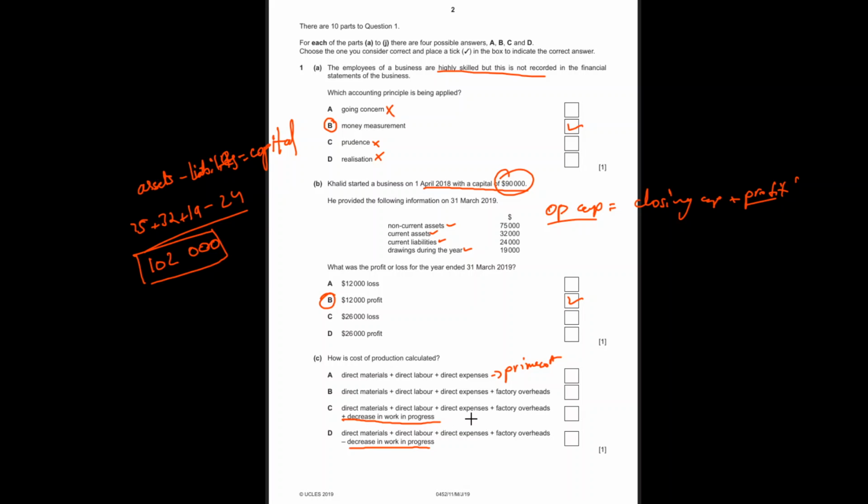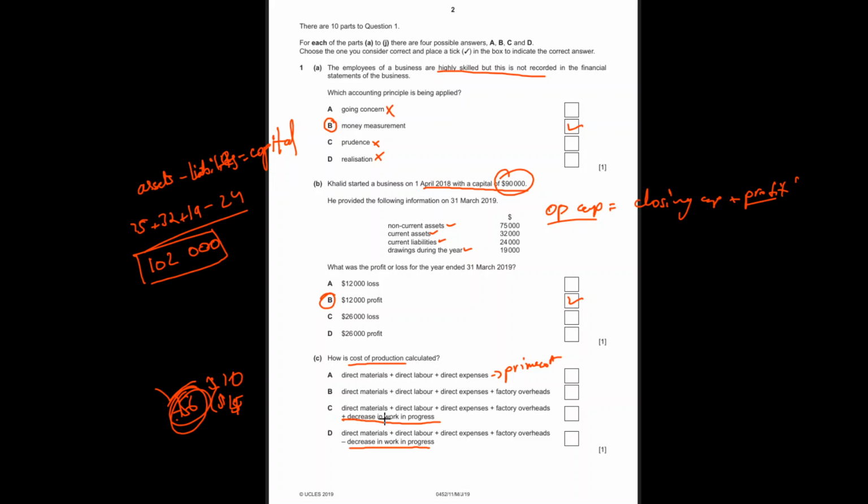It means when the year started, you had certain work in progress. So let's say 10 was work in progress, but now it has become 5, or let's say it has become 4. So how much has decreased? It has decreased by 6, right? Now it means that you have completed these products. So you have made 6 units, or let's put dollars to it, so you have made goods worth $6. So that should be included in your cost of production, right? Do you understand? So we add the decrease in work in progress.